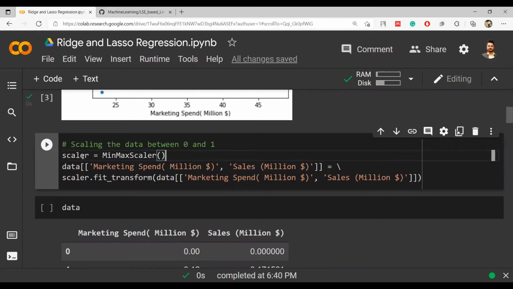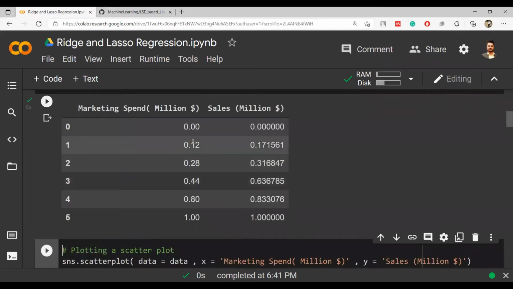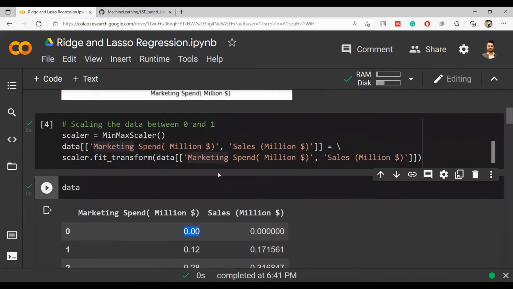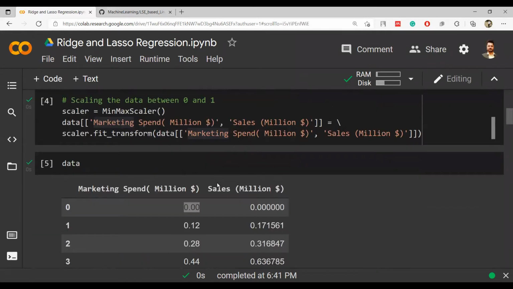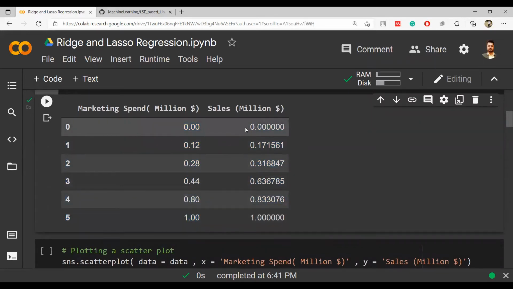So if you do this kind of scaling on these columns and you are doing this fit transform, your data will look like this. So this is the updated data set. Here you can see that the minimum number has become 0, right? So 23 has become 0, and 48 has become 1. This is the maximum number, and similarly for the second column, according to that min-max range, all the numbers have been scaled.